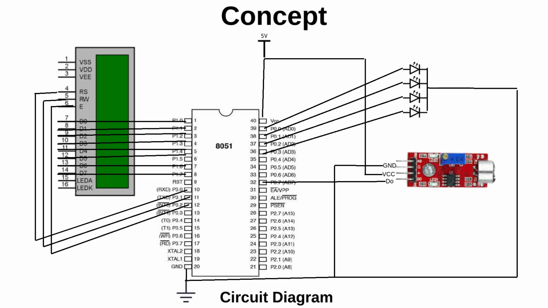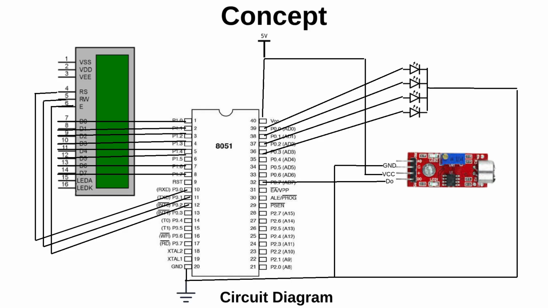Chapter 3, Concept. Take the 8051 development board, connect port 1 pins to the LCD display as shown in the circuit diagram, connect VCC to 5V power supply. Connect RS to port 3.0, connect RW to port 3.1, connect EN to port 3.2.